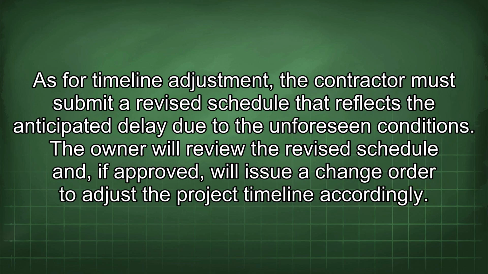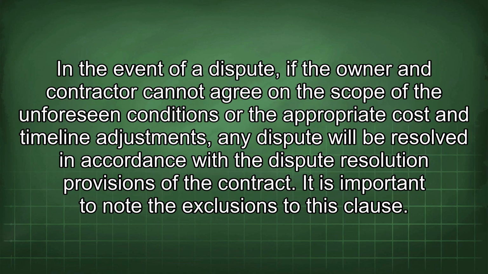As for timeline adjustment, the contractor must submit a revised schedule that reflects the anticipated delay due to the unforeseen conditions. The owner will review the revised schedule and, if approved, will issue a change order to adjust the project timeline accordingly. In the event of a dispute, if the owner and contractor cannot agree on the scope of the unforeseen conditions or the appropriate cost and timeline adjustments, any dispute will be resolved in accordance with the dispute resolution provisions of the contract. It is important to note the exclusions to this clause.